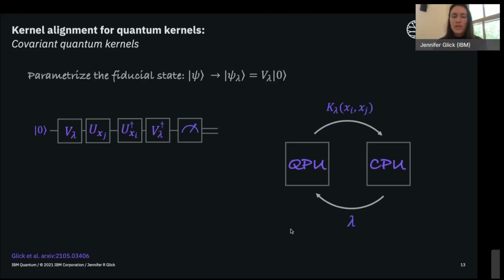And what we would do in practice to solve this min-max problem is use our quantum computer to estimate the kernel matrix and then feed this information to a classical computer to perform an optimization and get updated parameters lambda for the kernel, and then iterate on this in order to find a good set of parameters for this kernel on a given data set.